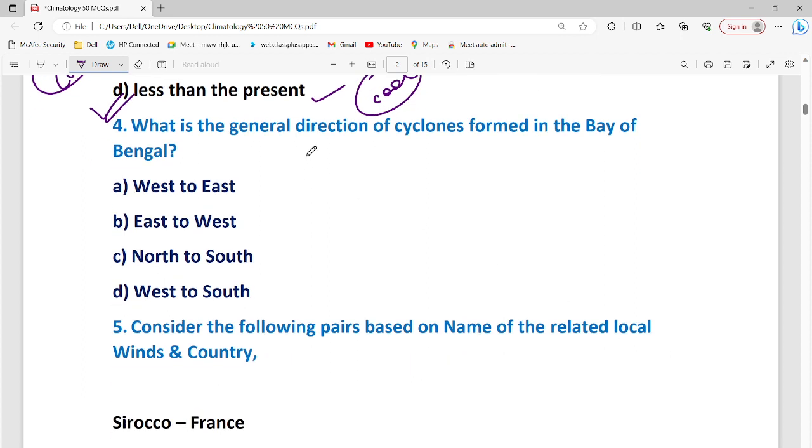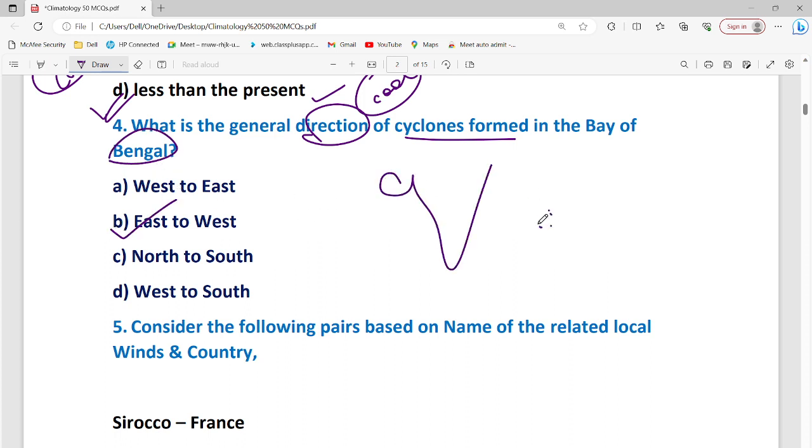Okay. Now what is the general direction of tropical cyclones in the Bay of Bengal? That would be east to west. As you are aware, many of the tropical cyclones form in the Andaman and Nicobar area and move to the Odisha coast, so obviously it would be east to west direction. Okay.